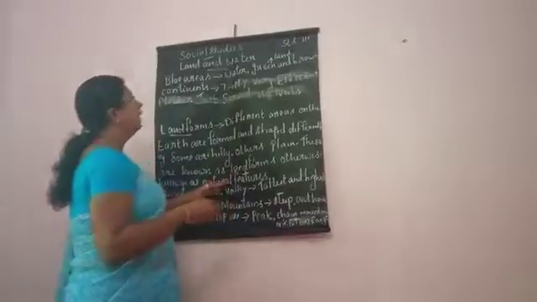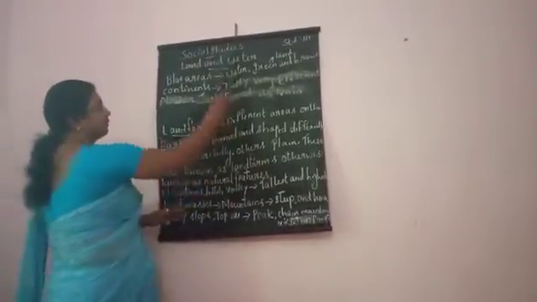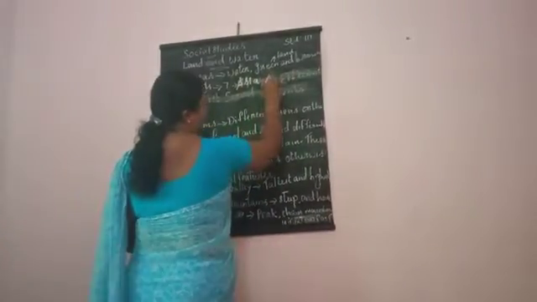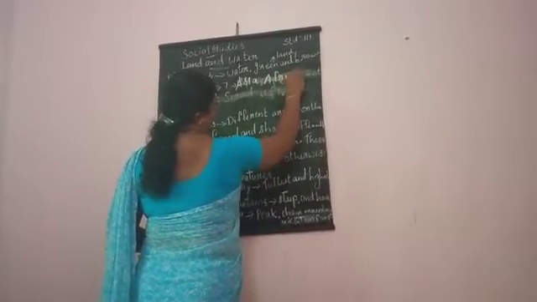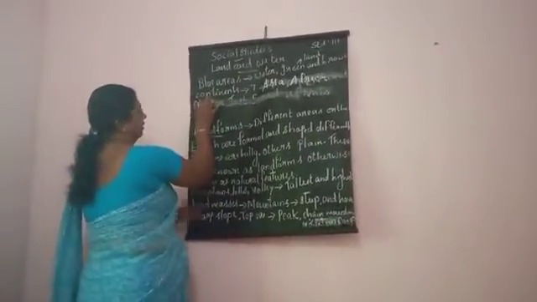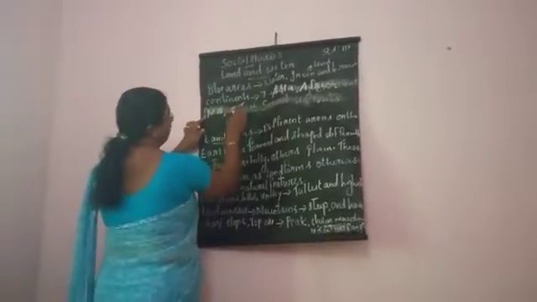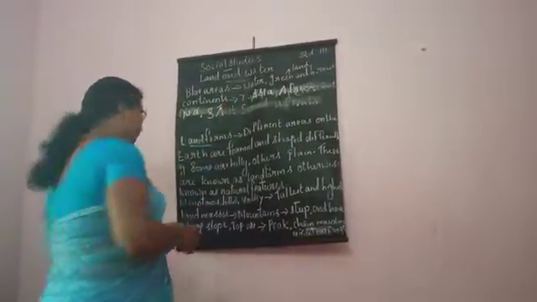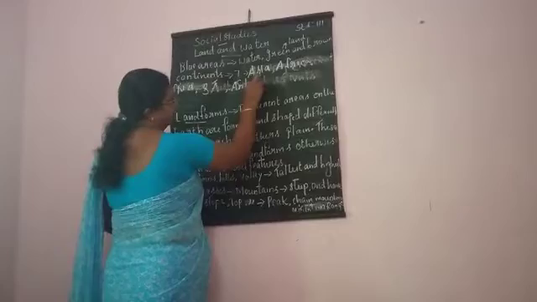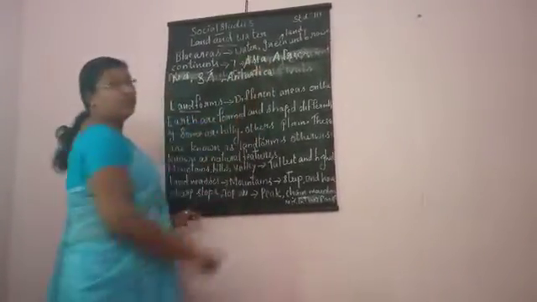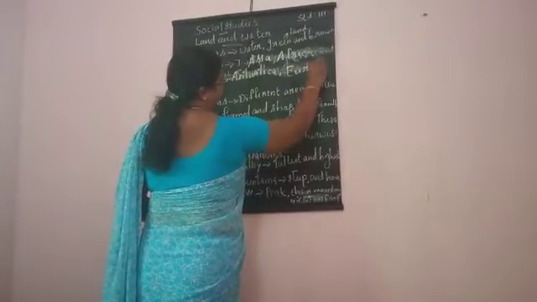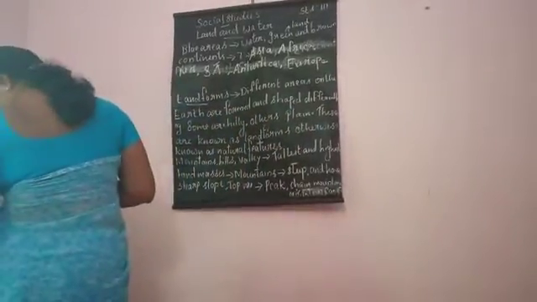So we can study the 7 continents. What are the 7 continents? Asia, Africa, North America, South America, Antarctica, Europe.